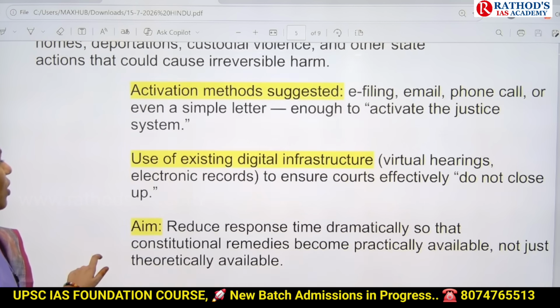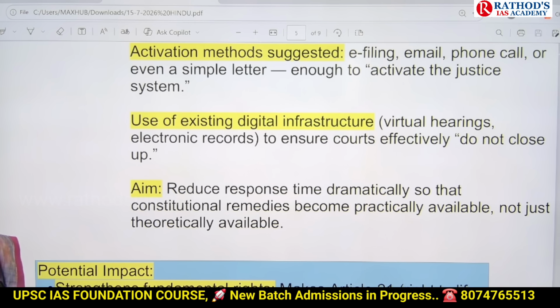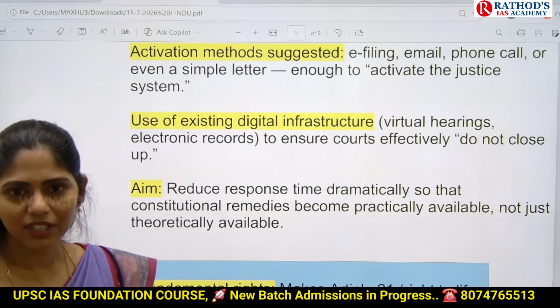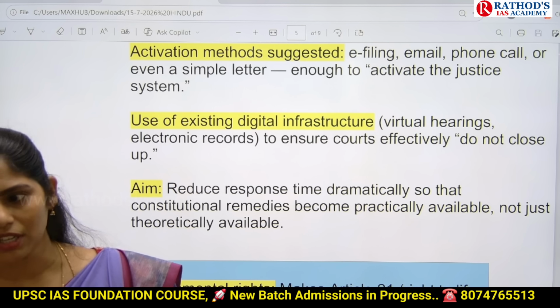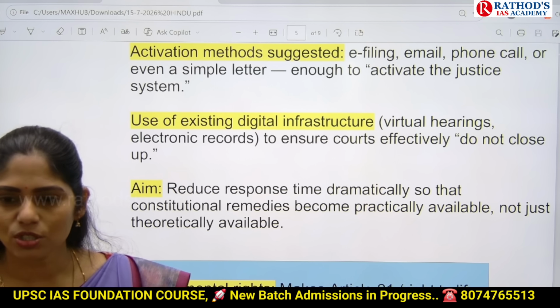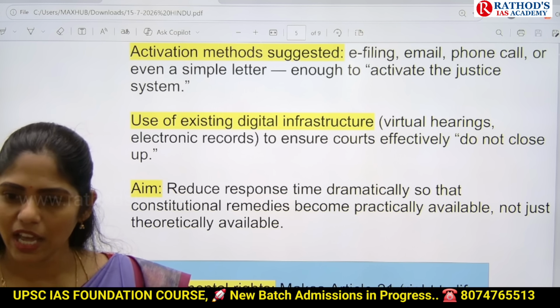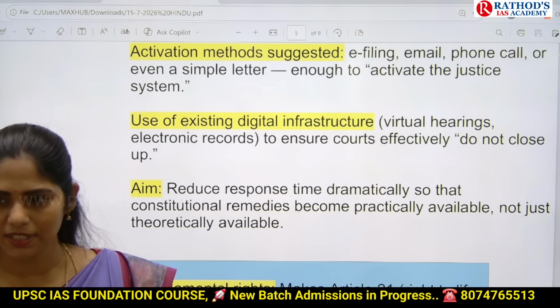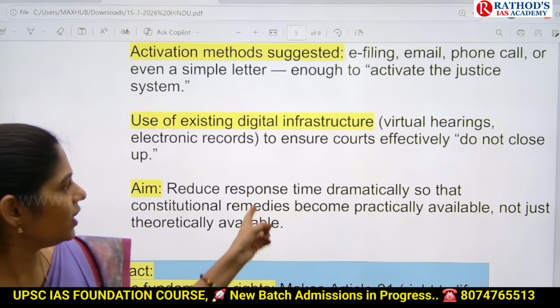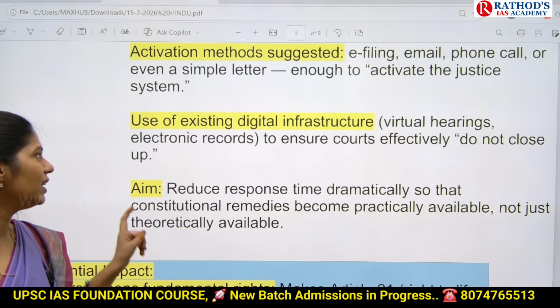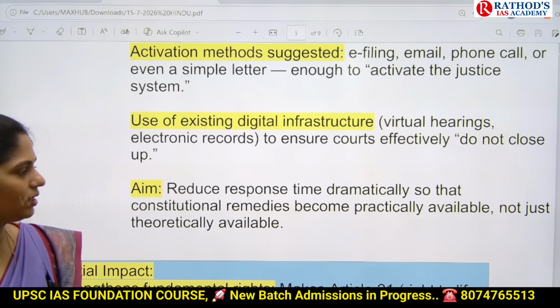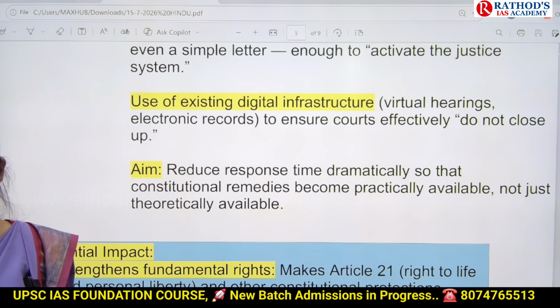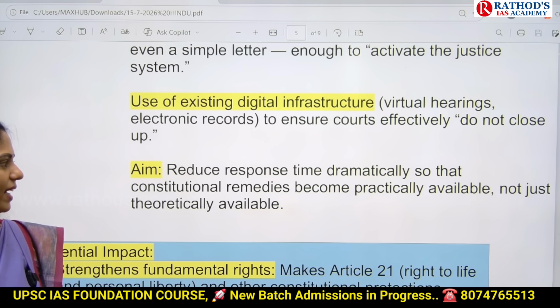They are also saying that they will use the already existing digital infrastructure. During this COVID-19 time, everything went on online. At that time, even judgments were given online. So whatever existing system is there with the courts, they can use virtual hearings and electronic records. The important aim of this is to provide justice within a very short time. Okay, that is the thing, guys.